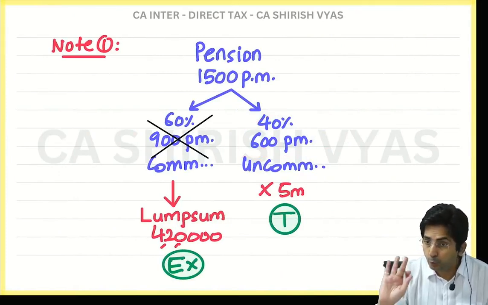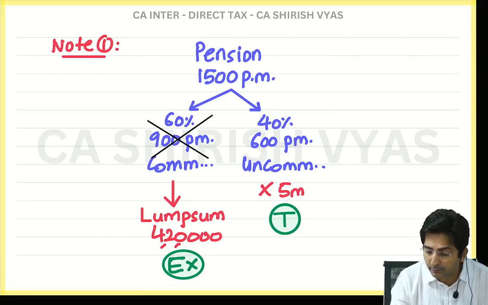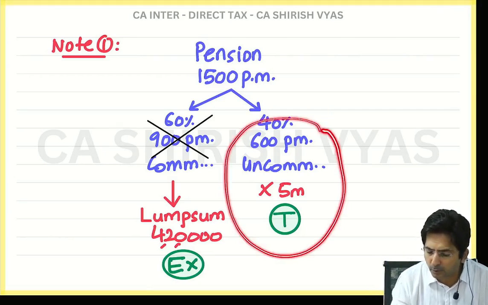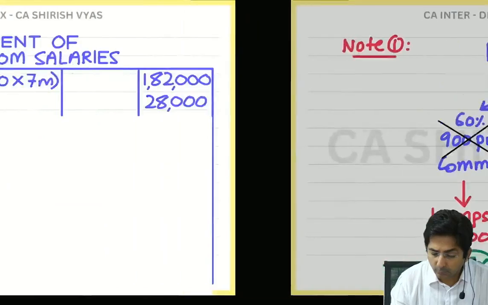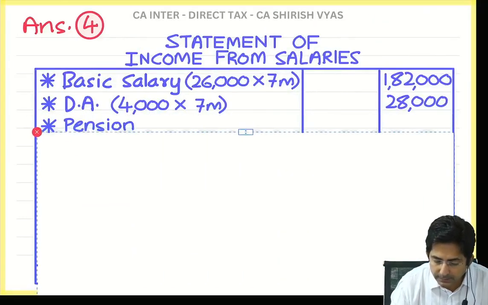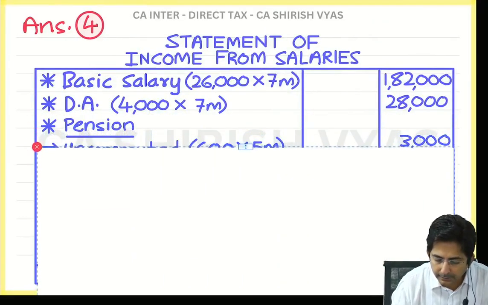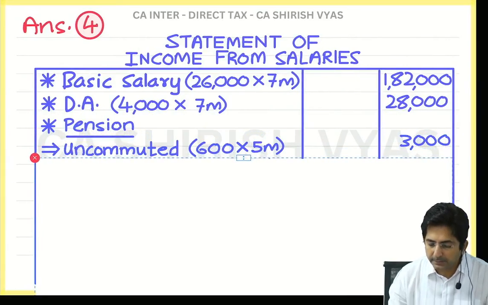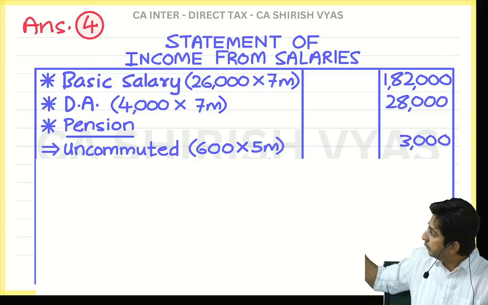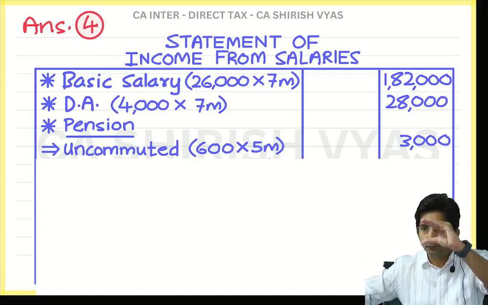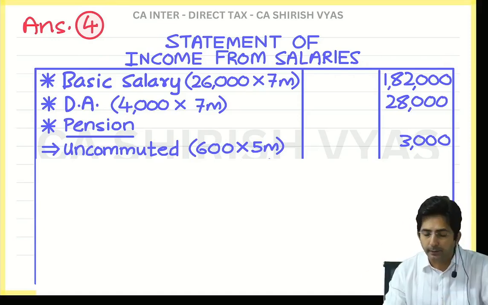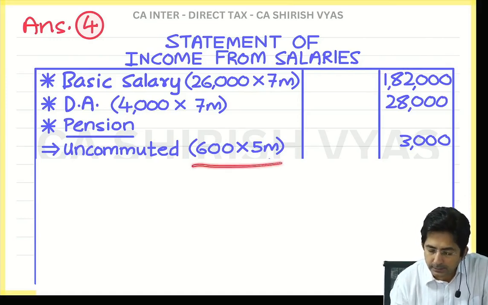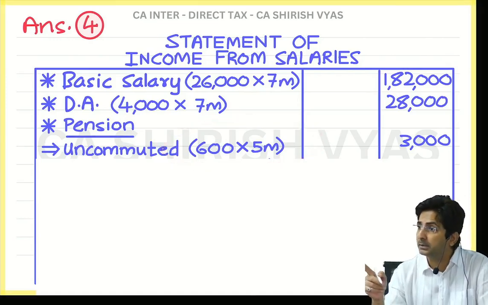Okay. So see, you don't write anything, just wait and watch what I have done. Tell me, give me the amount first, how much is it? Don't write, just see the presentation. Look, pension, and then see what I have done. I will present in 2 parts. Can you see that arrow? Below pension, first uncommuted, then commuted. And for uncommuted, what have I done? 600 into 5 months. How did I get 5 months?